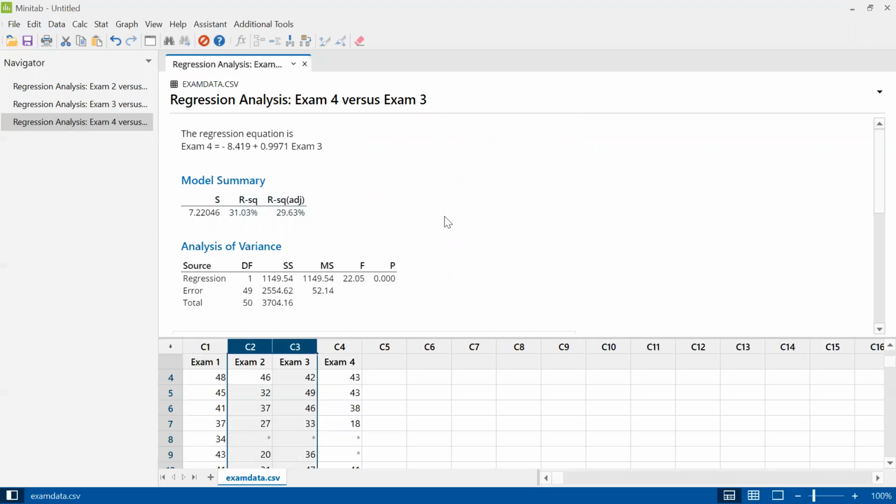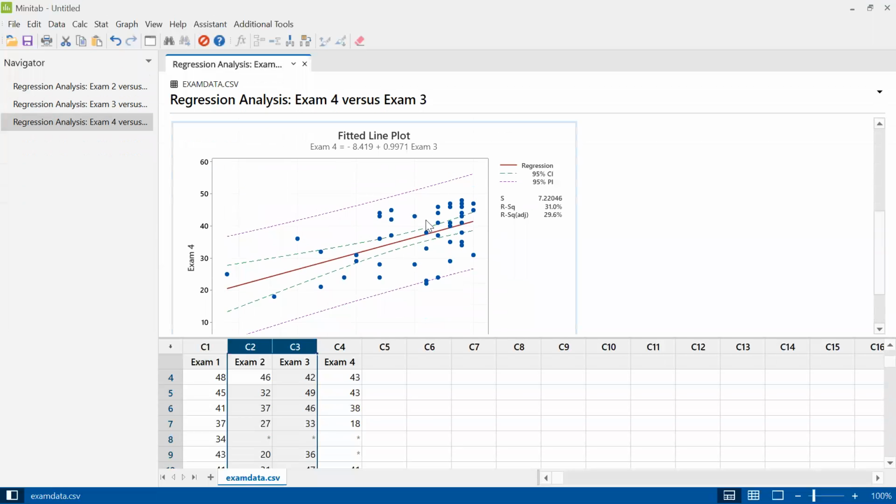So somehow, there isn't just students who get good scores and students who get bad scores on each exam. From one exam to the next, it's not clear who will get the higher and lower scores. Some people are good on some sections, other people are good on other sections. Some people are good everywhere, some people get low scores everywhere, some people are up and down. We can't really tell. So another very low r-squared in the 30s. And so again, there's a slight upward trend, but this is basically like a square blob. It's not like things are settled into some kind of line.